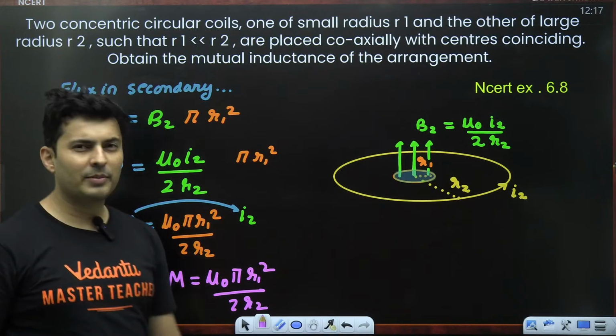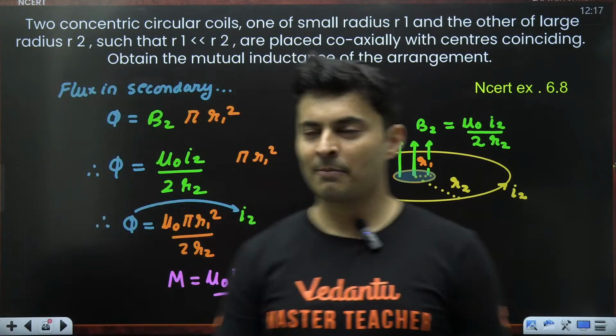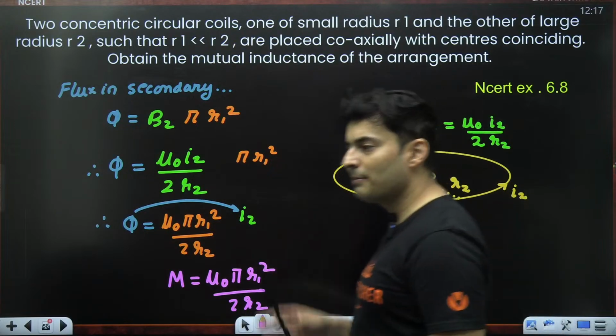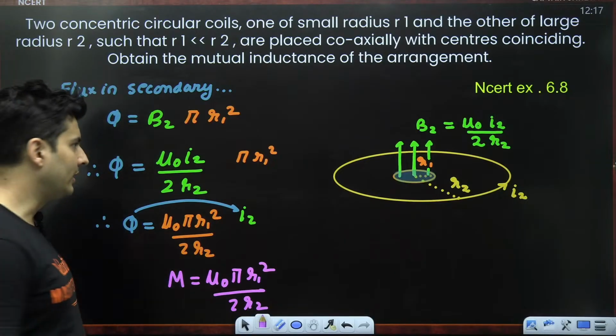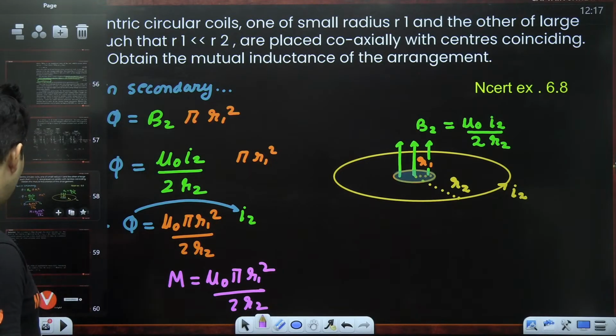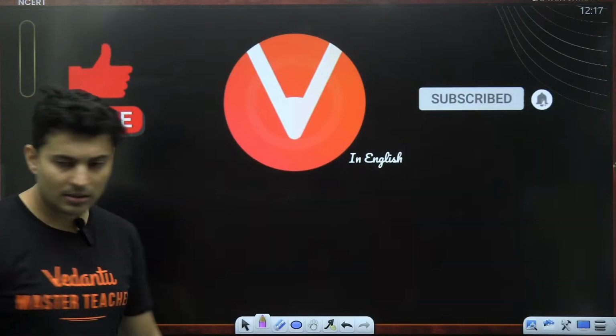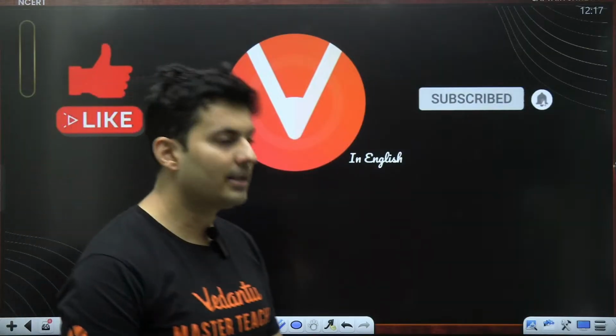Always show the flux is proportional to the current. Your job is done. Whatever is the constant of proportionality becomes your mutual inductance. Great. So I think that was the last part of this, and this chapter is done, dusted.